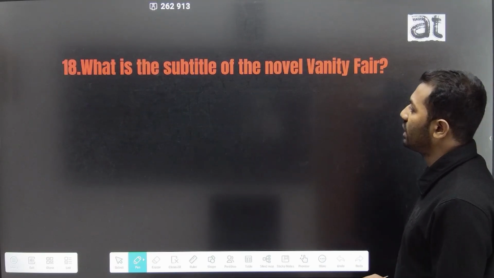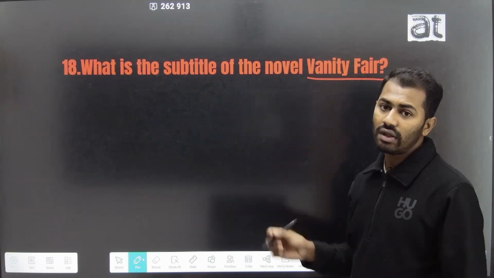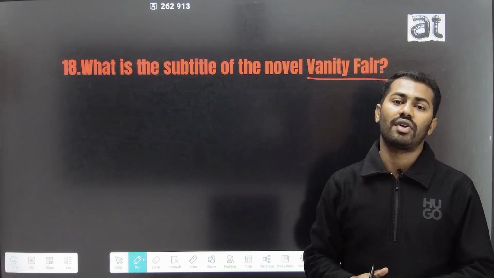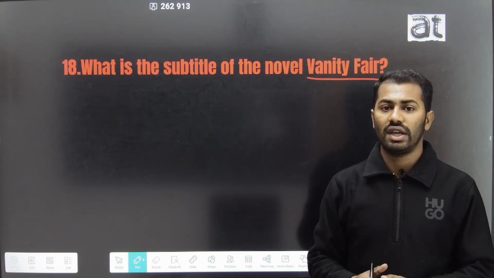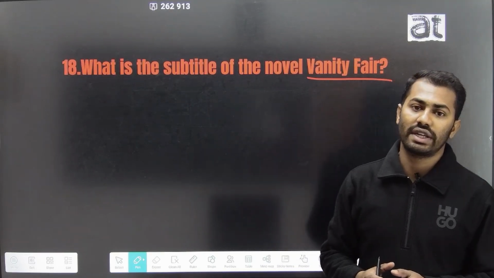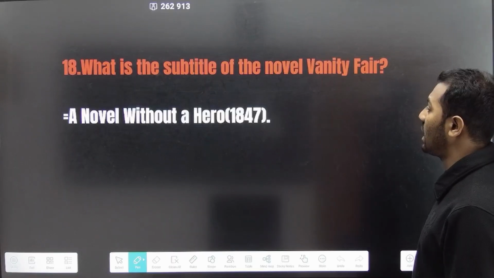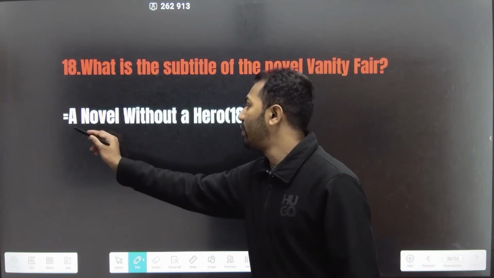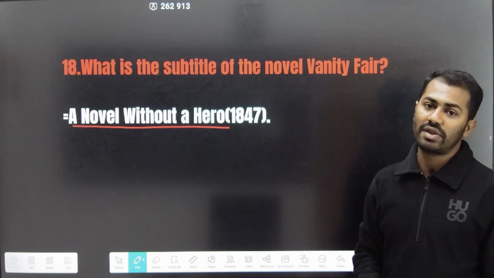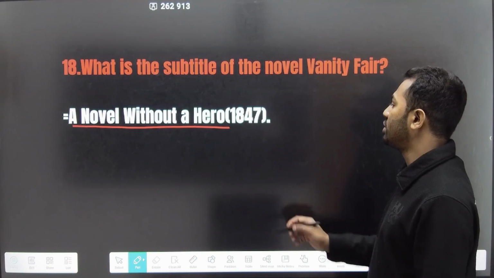The 18th question is, what is the subtitle of the novel Vanity Fair? Vanity Fair is a novel written by William Makepeace Thackeray, published in the year 1847, and the title of this work is taken from John Bunyan's work The Pilgrim's Progress. The subtitle of this work is A Novel Without a Hero. A Novel Without a Hero is the subtitle of Thackeray's novel Vanity Fair, which was published in 1847.